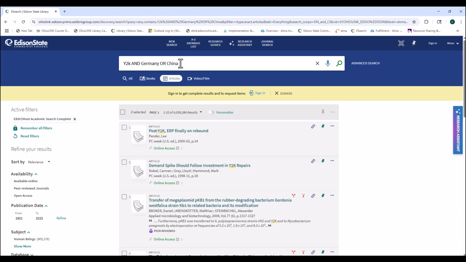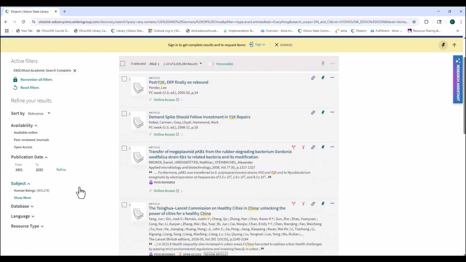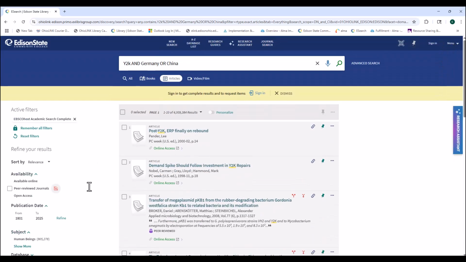Using Germany or China, you could narrow the focus even more, using maybe a specific location in Germany or China, or in regard to the technology, or some other term that would help you narrow those results.